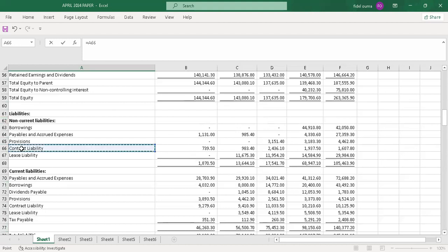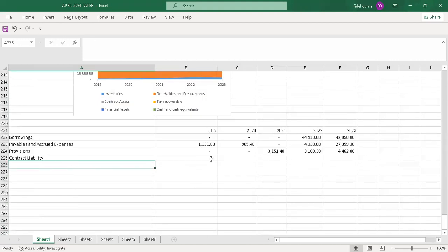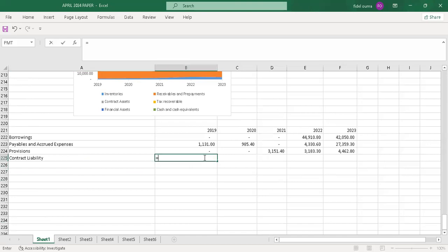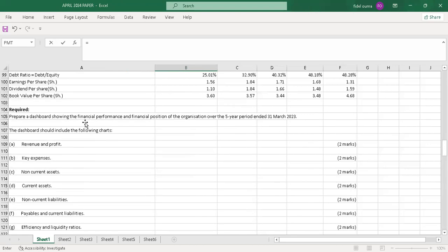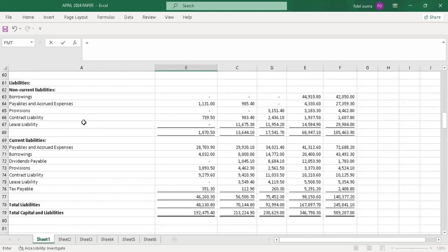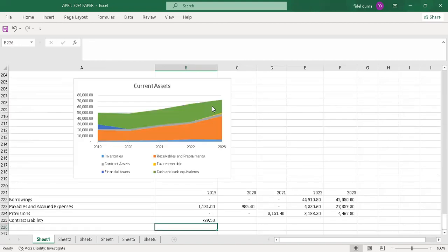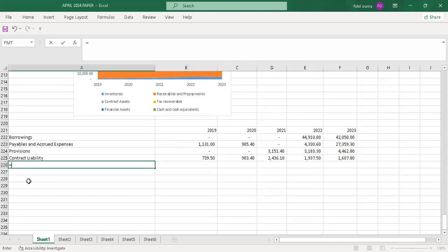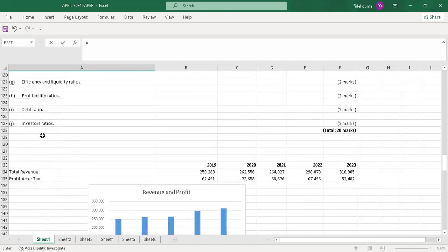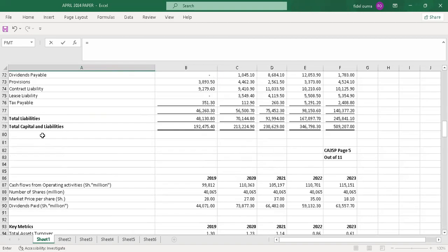We have contract liability. This one. Then the other item, it's tedious.